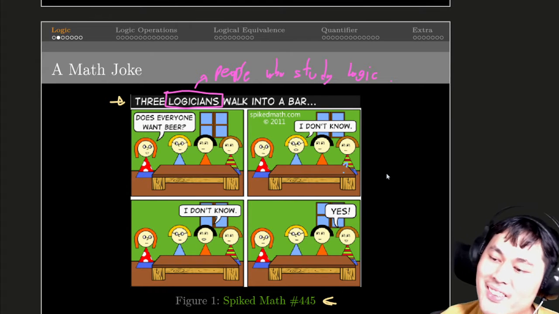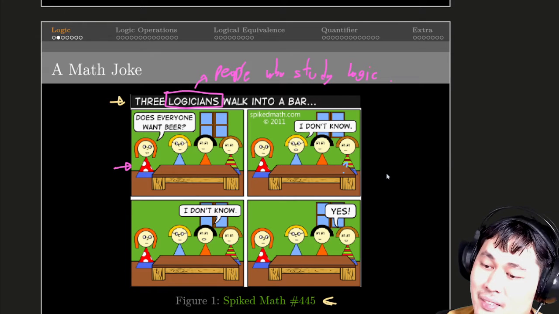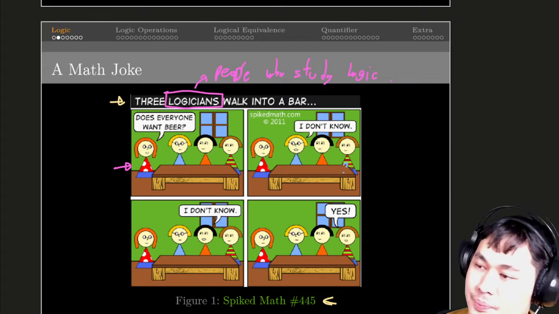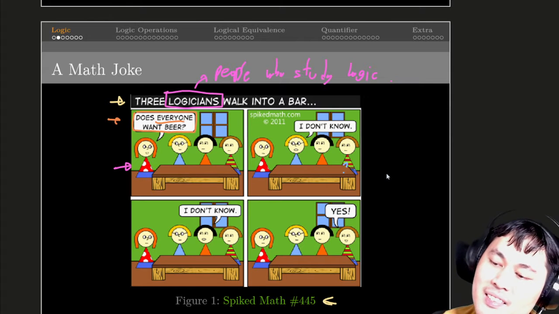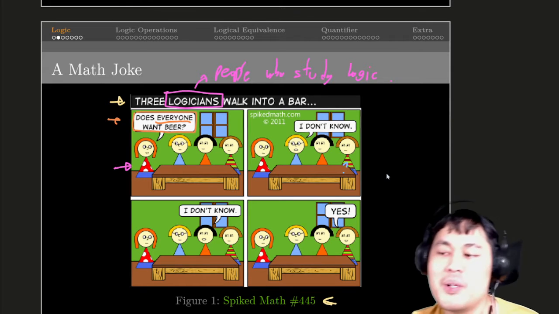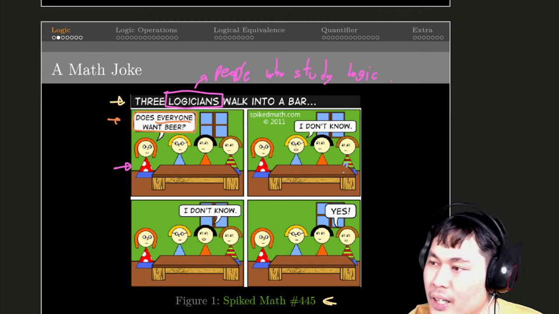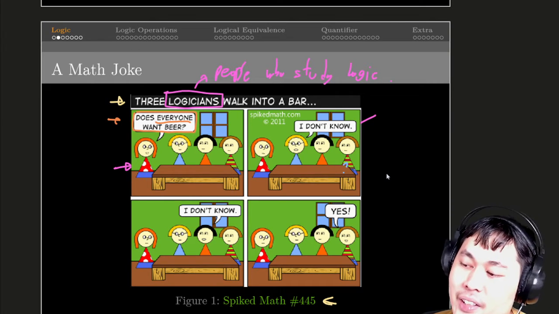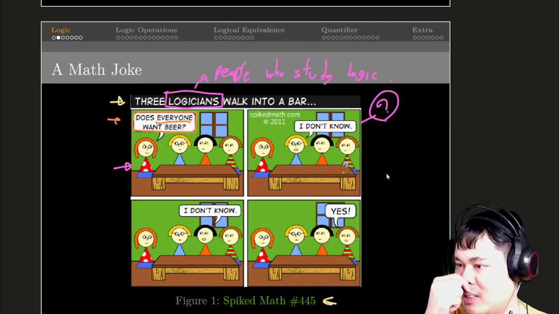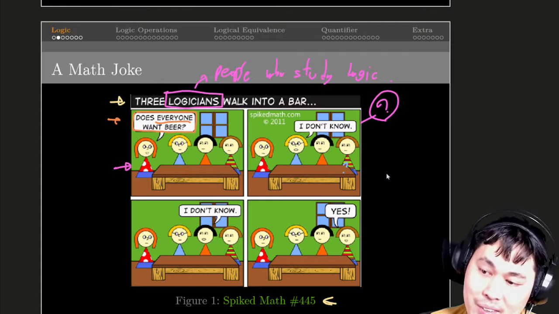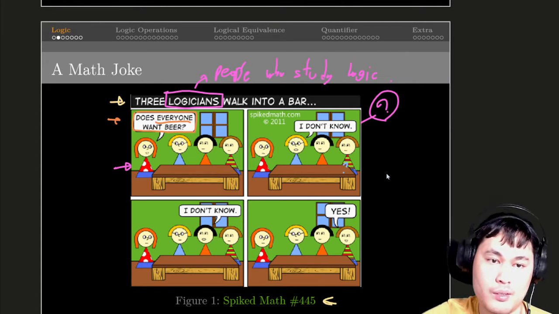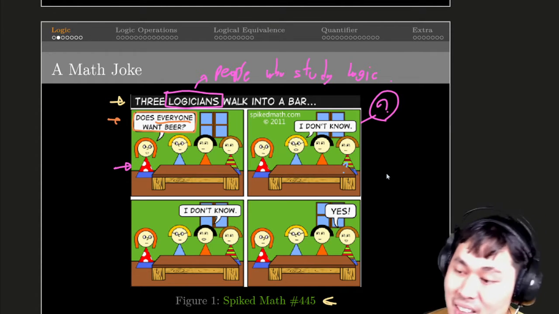So 3 logicians walk into a bar. And then the waitress, the person in red, asks, does everyone want beer? Let's focus on this question. Does everyone, that's the word, everyone want beer? And interestingly, the first person says, I don't know. Which is weird, because usually when someone asks you a does or do question, your response should be yes or no. But he says, I don't know.